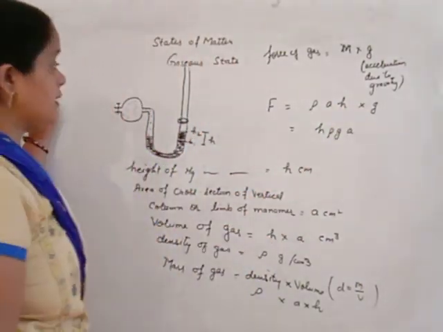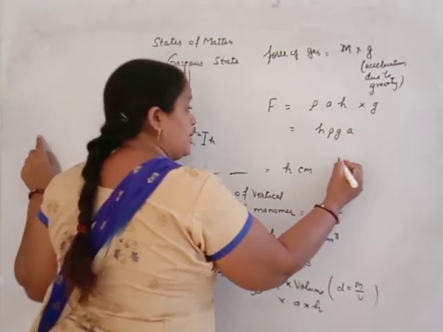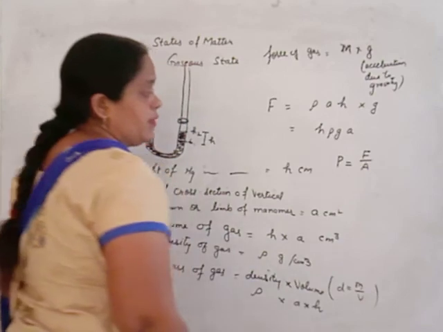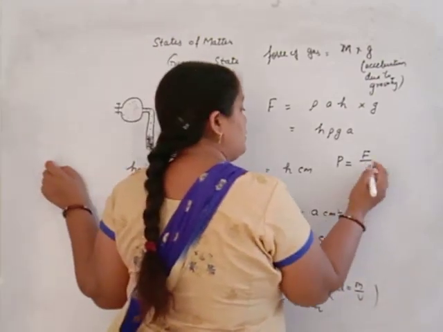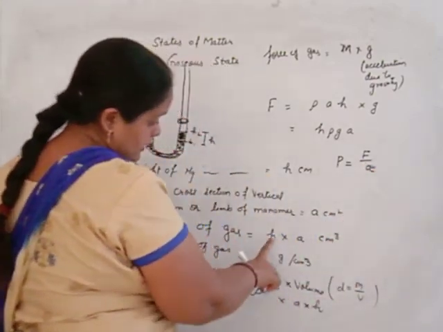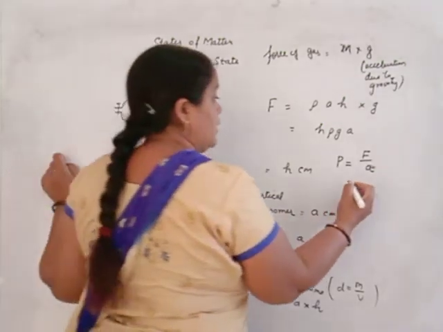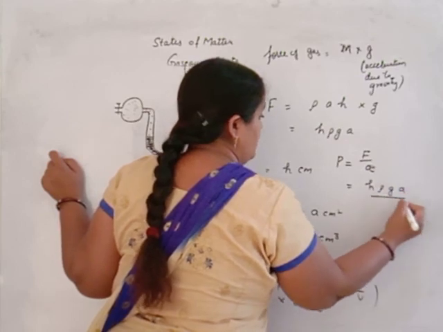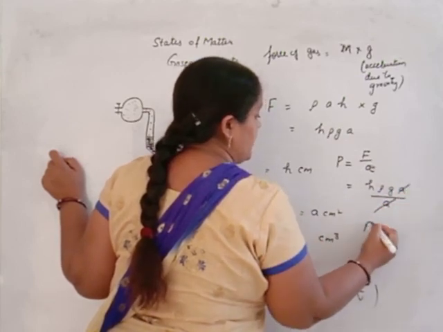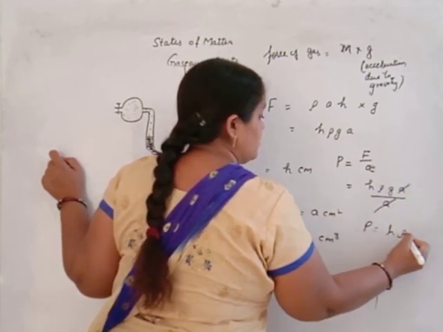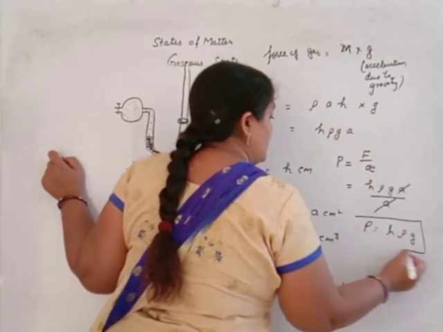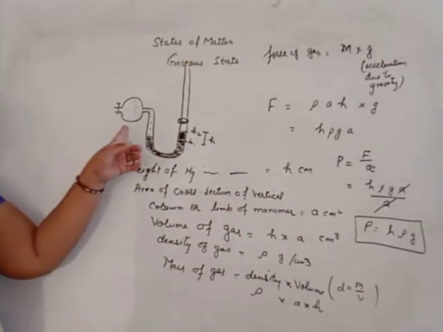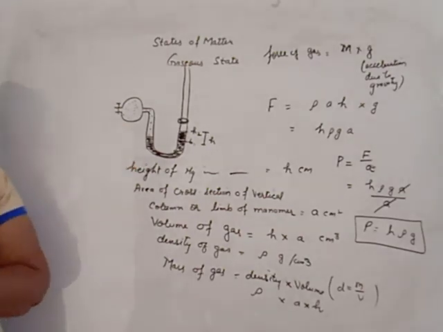We want to calculate the pressure of gas. Pressure of gas is calculated as force upon area. We consider the area of cross section as A. Force H rho G A upon area A, area to area cancel. Pressure is H rho G. It is the pressure of gas that will be calculated using a manometer.